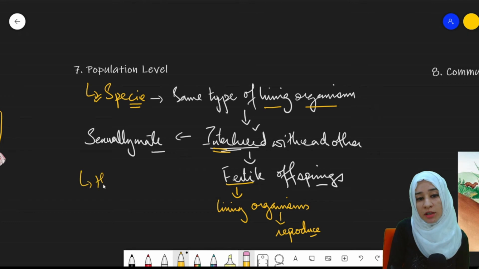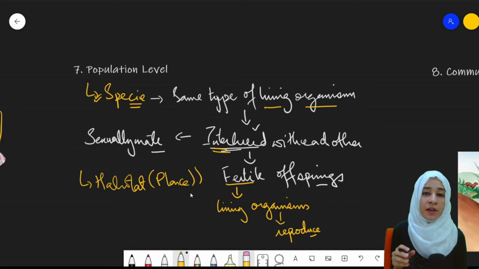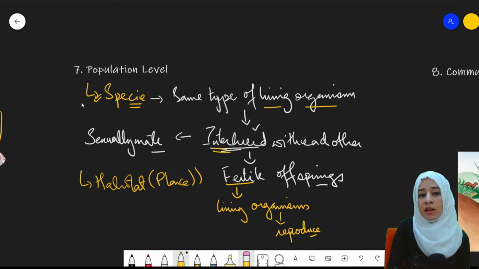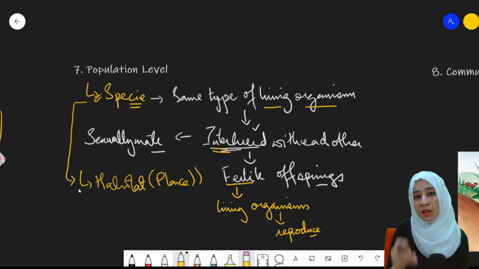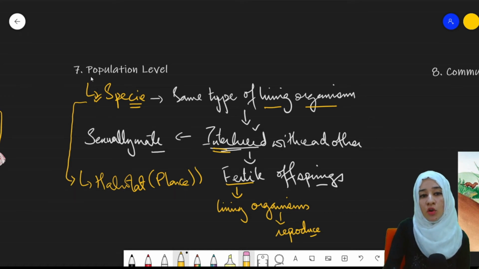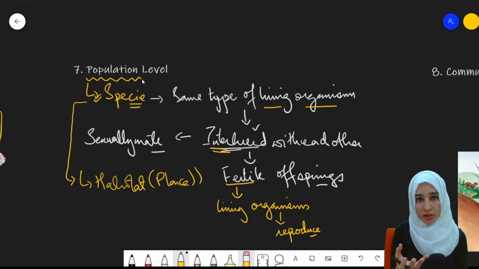The second terminology is the habitat. A place where different living organisms are living together, that is a place. That is called a habitat. When a similar species occupy a habitat, they will combine together to form a population. Human population, population of cats, population of dogs. The species needs to be same.